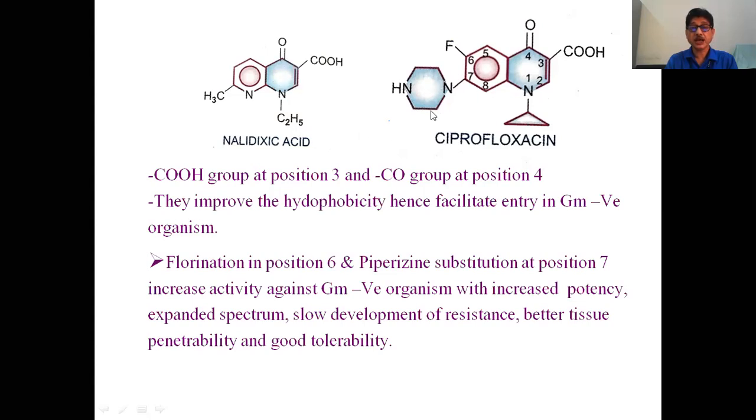Now fluorination at position 6, and the piperazine substituent at position 7, increases its activity against gram-negative organisms, with increased potency, expanded spectrum, slow development of resistance, better tissue penetrability with good tolerability.